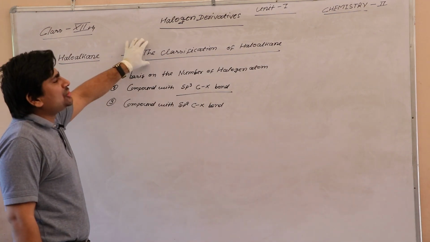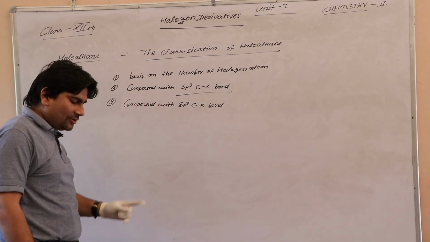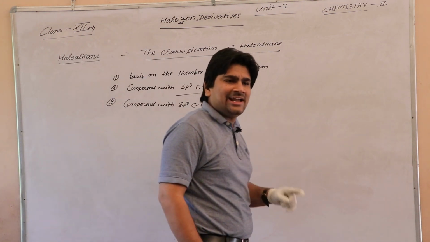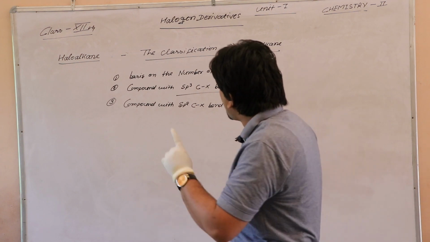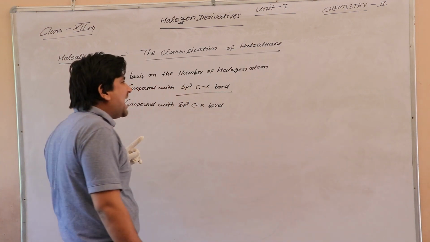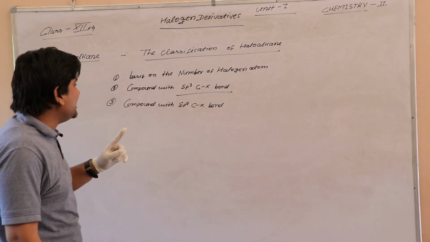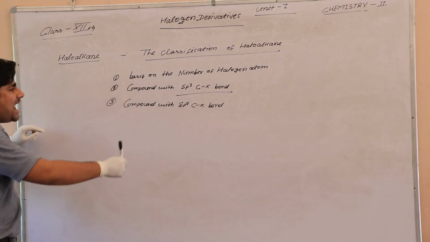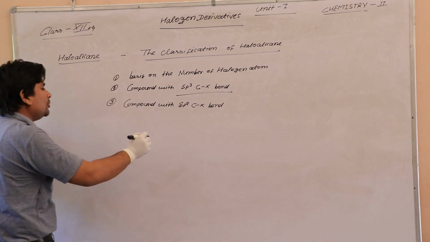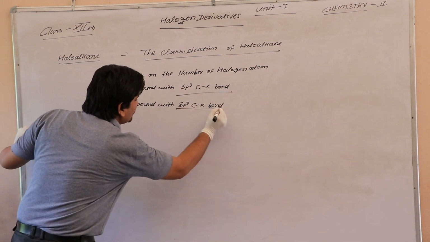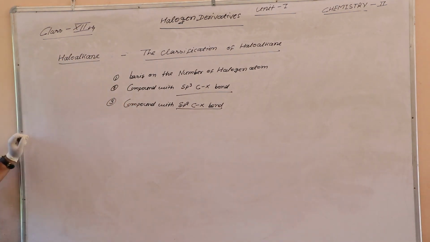So the classification of haloalkane: haloalkane is classified in 3 types. First is on the basis of the number of halogen atoms. Second is compound with sp3 C-X bond. Third is compound with sp2 C-X bond.